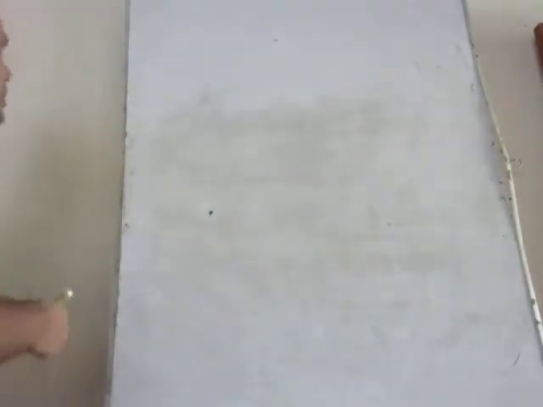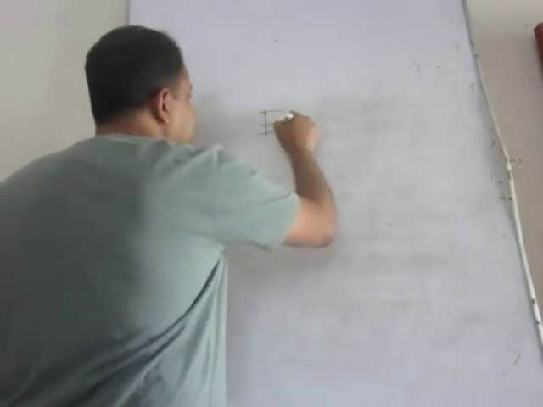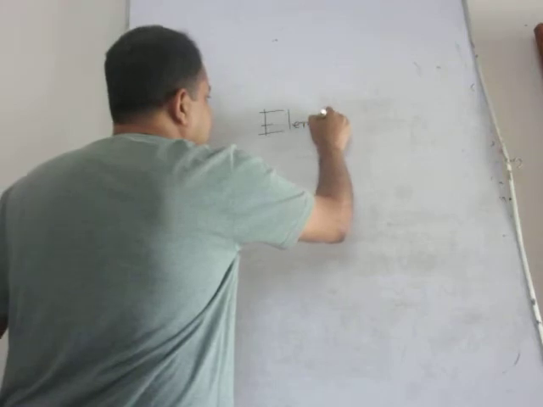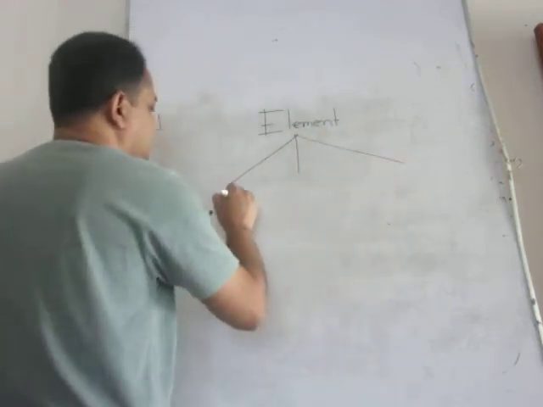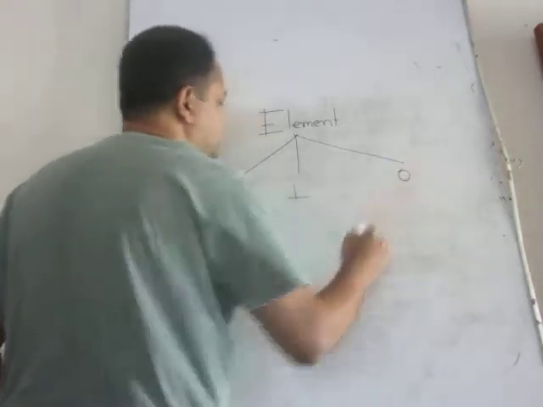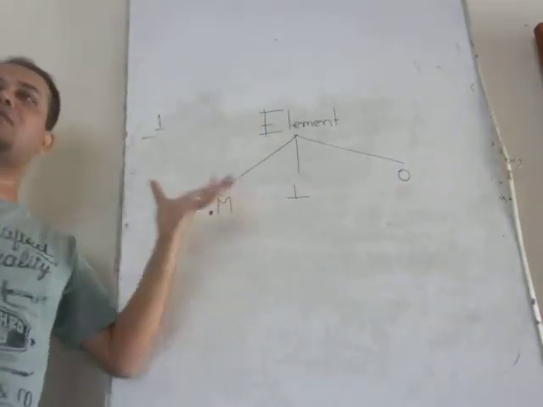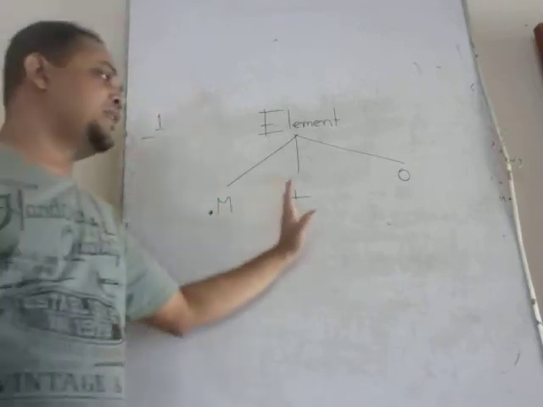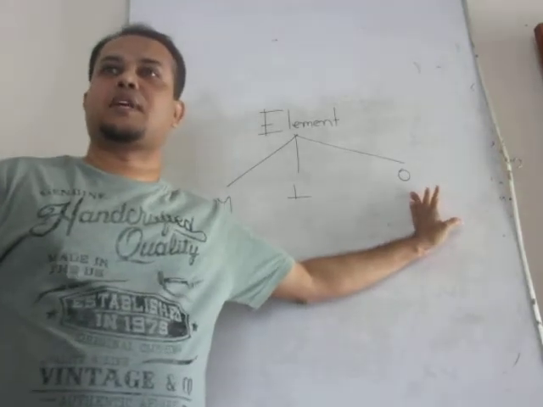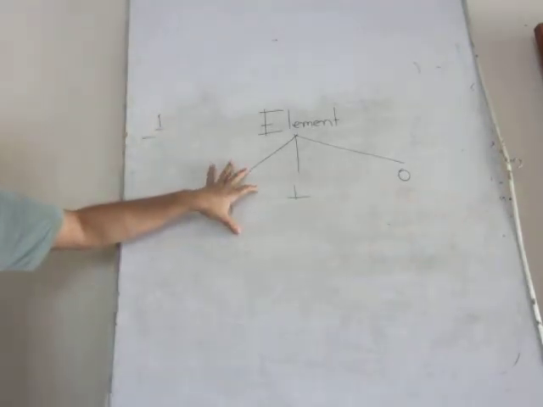Number 1, element. Material. According to the elementary basis, the total organizational cost can be classified in these three different classes. Number one, material cost.